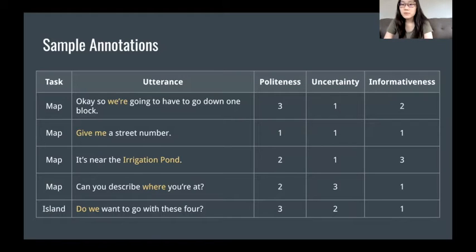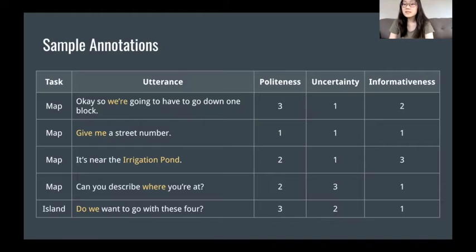Here we can see a sample of some utterances from our data set and how they were annotated. In the first one, we have a politeness of 3 because the directions, we're going to have to go down, are phrased using the more inclusive first person plural we, and also padded with a future tense going to. The second utterance has a politeness of 1 since it's a very direct imperative command. In the sentence after that, we can see an example of high informativeness since the irrigation pond is a proper noun and points to a specific location on the map.